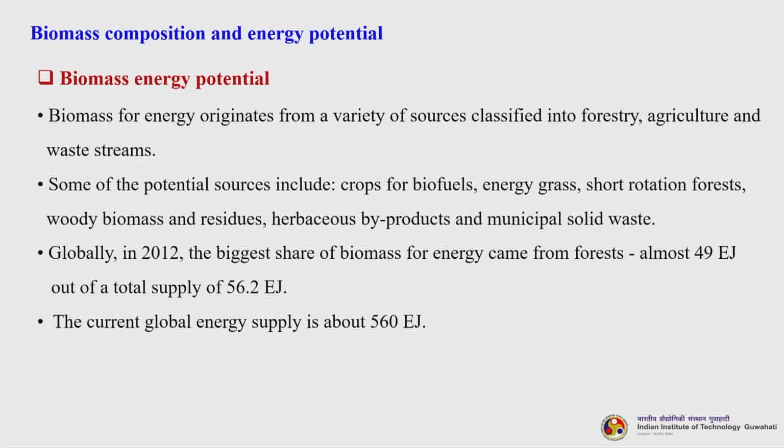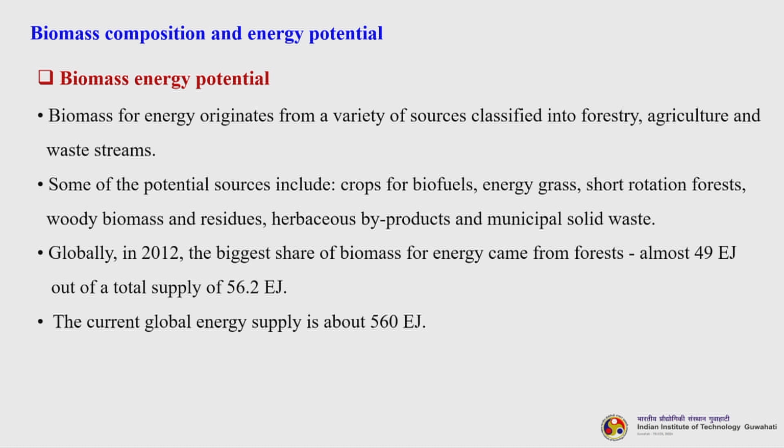So, let us talk about the biomass energy potential. So, biomass for energy originates from a variety of sources classified into forestry, agricultural and waste streams. Some of the potential sources include crops for biofuels, dedicated crops, okay, energy grass, short rotation forest, woody biomass and residues, herbaceous bioproducts and municipal solid waste. Globally in 2012, the biggest share of biomass for energy came from the forest, almost 49 EJ out of a total supply of 56.2 EJ.